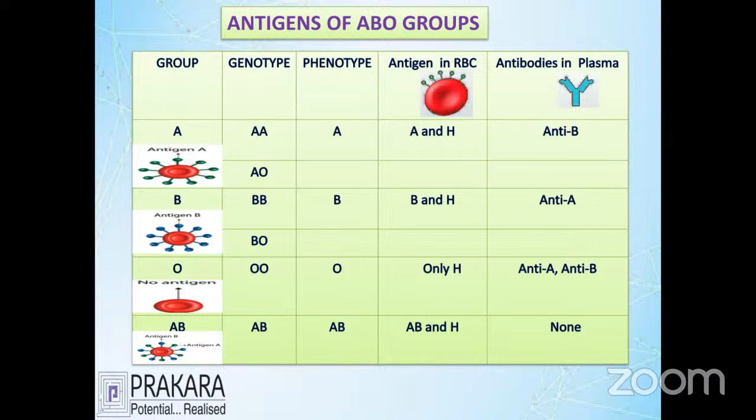Let's talk about the last one, the AB group. If the person is AB group, you can see that the genotype is AB, a heterozygous allelic characteristic, and the baby always forms two groups, A and B. That's why it is called AB group. Here you can see three antigens on the outside of the baby's RBC: A antigen, B antigen, and H antigen. There is no antibody present in the AB group. So this is the antigenic characteristic distributed to each different group.